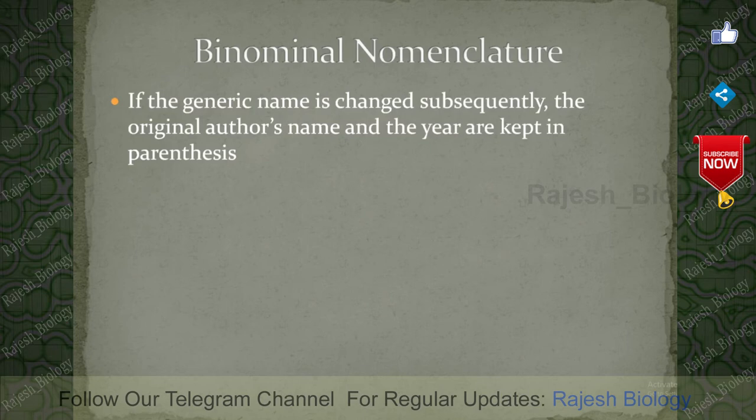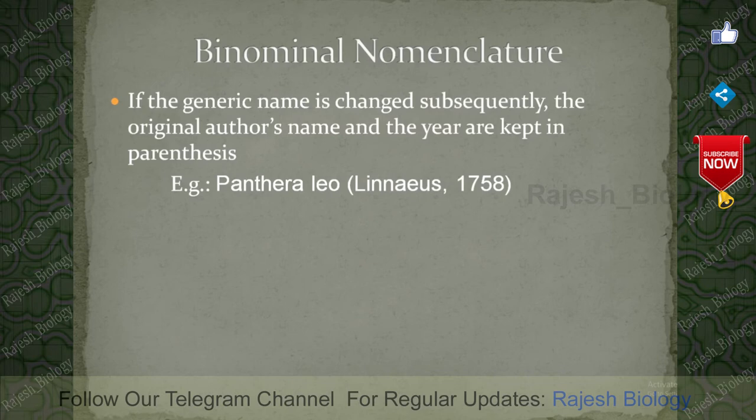But some years later, some other taxonomists identified that the lion is different from the cat. They changed the lion from the genus Felis to Panthera. At that time, we have to write the old taxonomist's name and discovery year in parenthesis.